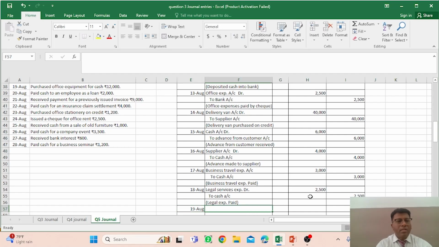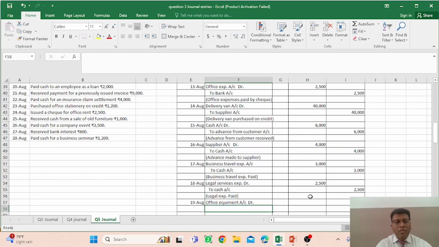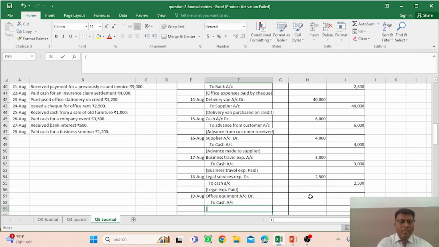So what is the transaction? You see that purchase office equipment. So office equipment is coming into your business organization, so this is an asset. Business equipment account would be debit in this case, and because you are making the payment in cash, cash account would be credit, right? And the narration would be that office equipment purchased, right? I think there is no doubt.